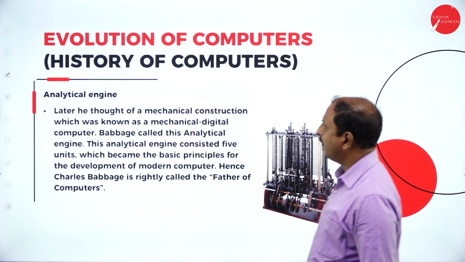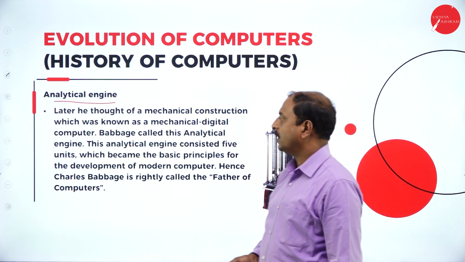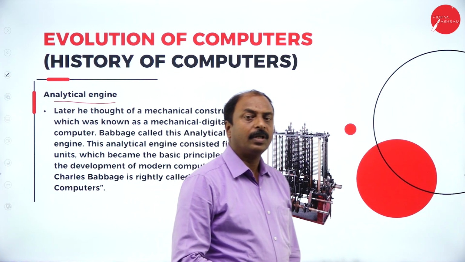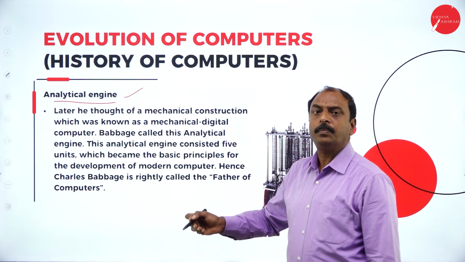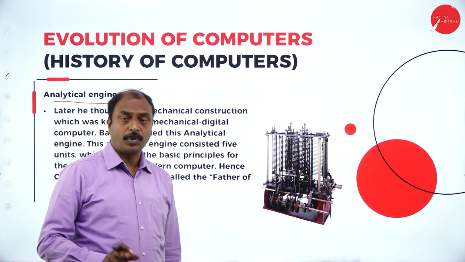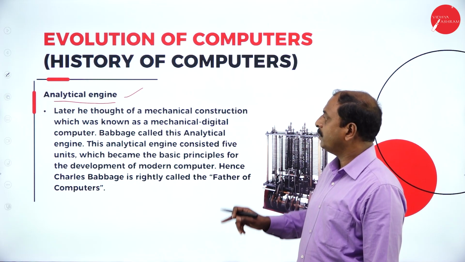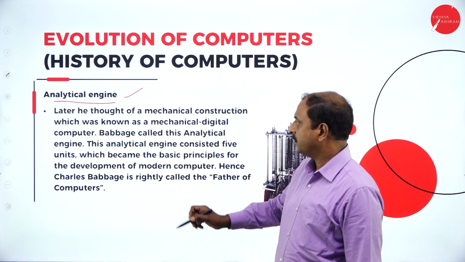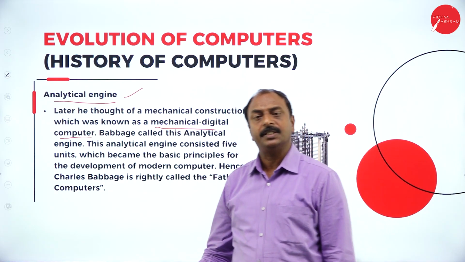Now, the next device is the analytical engine. This one was also developed by Charles Babbage, as I told you just now, a very famous name in the field of computer science. Actually, for the analytical engine, Charles Babbage could not build the system because he could not complete the project, as he could not get the resources or materials for this particular device. He wanted to build what is known as a mechanical digital computer. It was a mechanical digital computer.